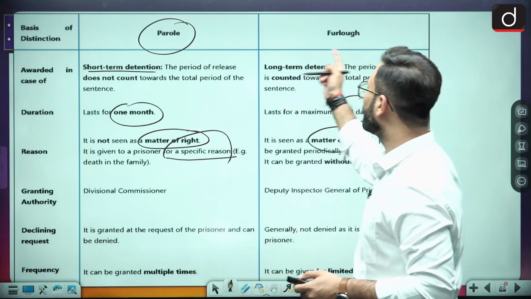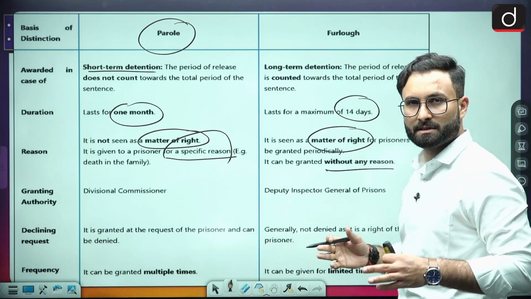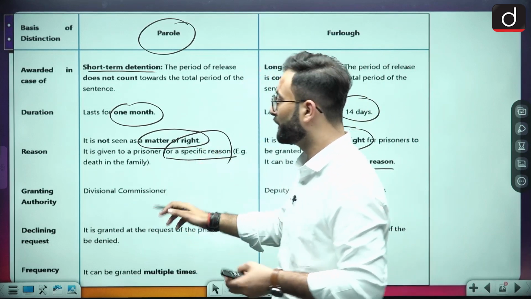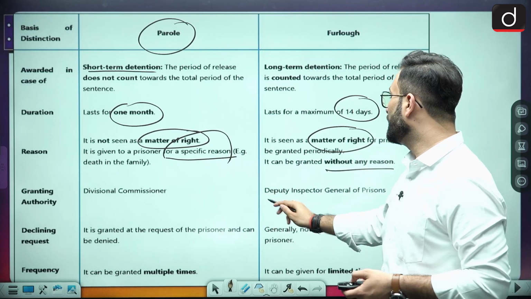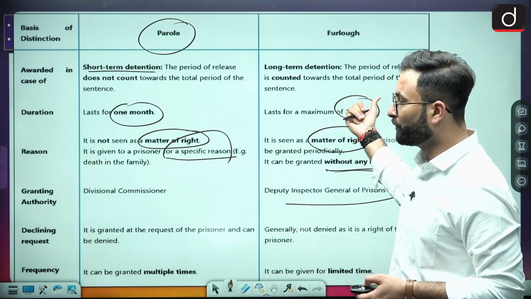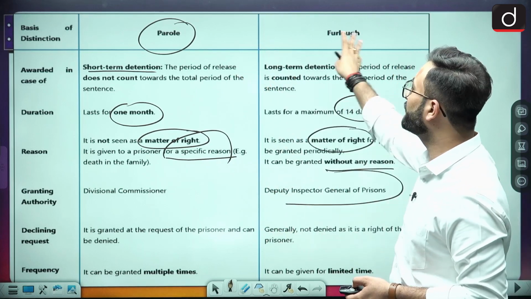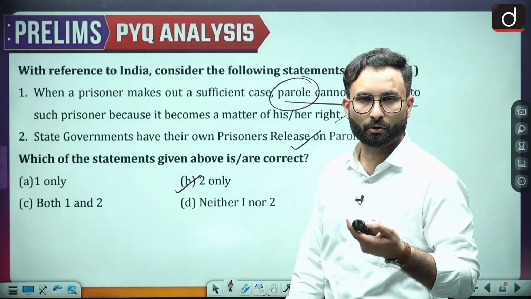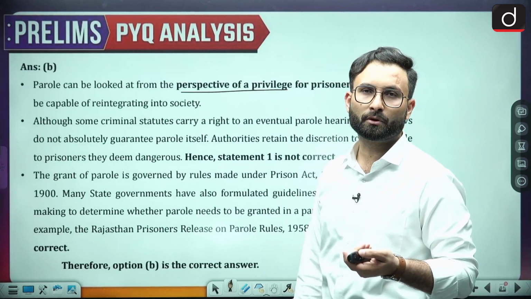Okay, when we talk about the furlough, there is no reason which is needed; on some period of time, on the occasions, that particular furlough can be given. The granting authority is the divisional commissioner, and the DIG of prison is the granting authority over here. Okay, so that is about the parole and the furlough. They have asked about the parole. That might be a place where you should know about the furlough as well.